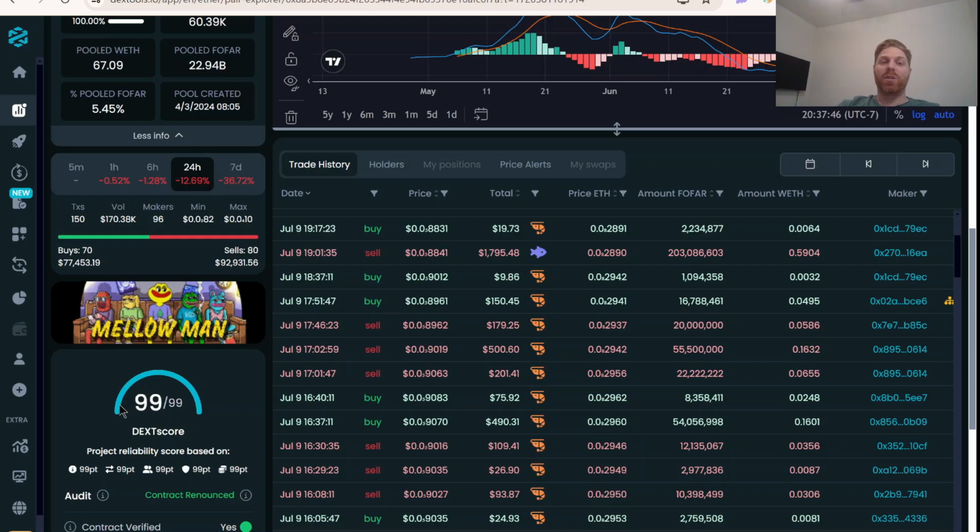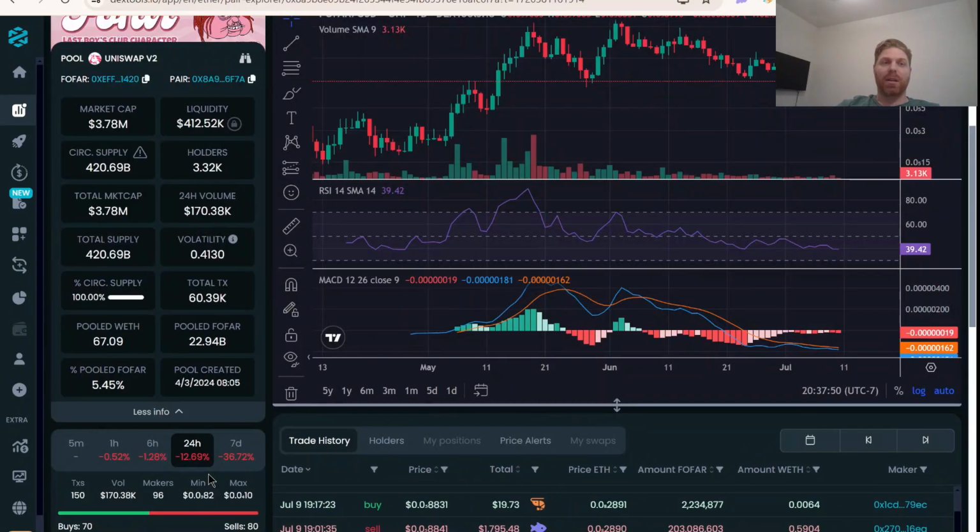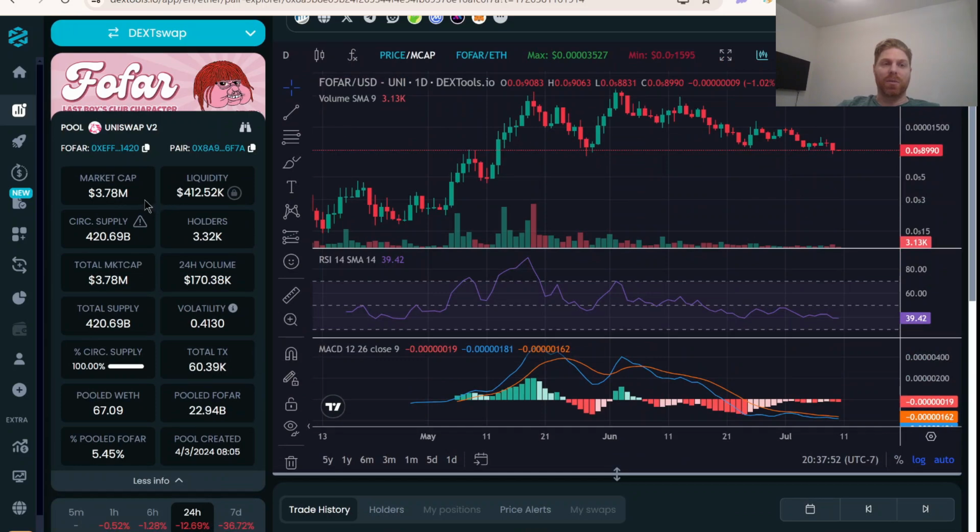On dextools, we have a score of 99 out of 99. There's absolutely nothing wrong with this project. And you can see the statistics right here, $3.78 million market cap, which is an absolute steal considering what the prices were not that long ago. They were over 10 million.